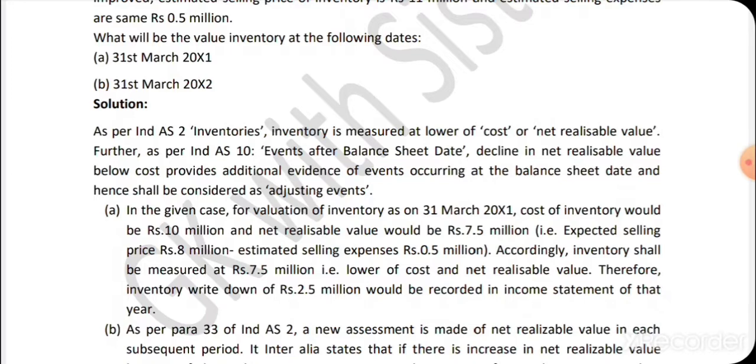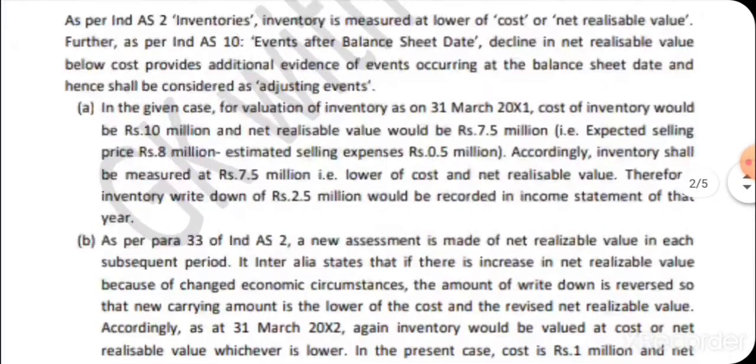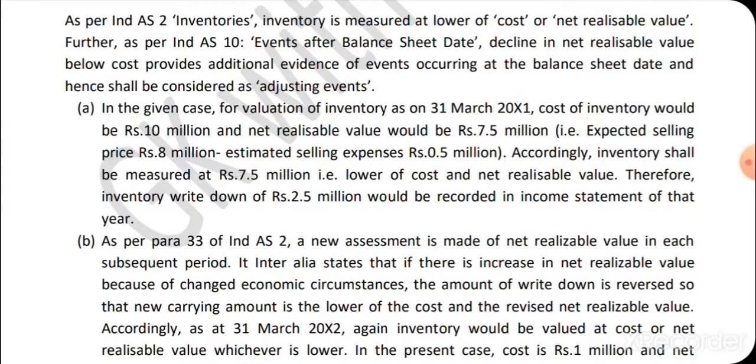As per Ind AS 2, inventory is measured at the lower of cost or net realizable value. Further, as per Ind AS 10, a decline in net realizable value below cost provides additional evidence of conditions existing at the balance sheet date and hence shall be considered an adjusting event. So as per Ind AS 2, cost or NRV whichever is lower, and as per Ind AS 10, if there is additional evidence that the condition already existed on the balance sheet date, then it has to be an adjusting event.